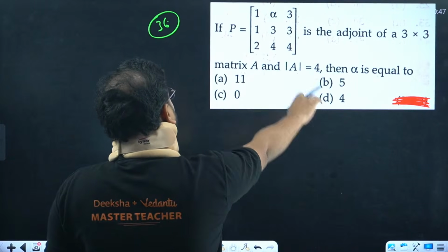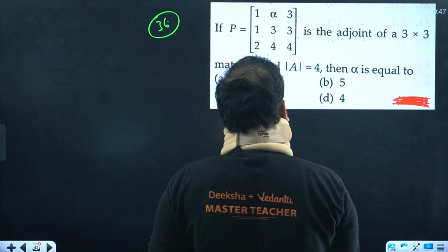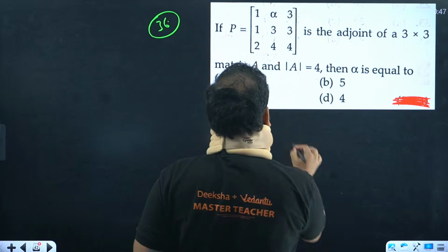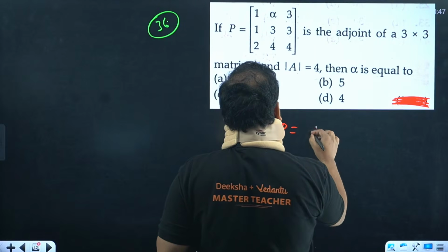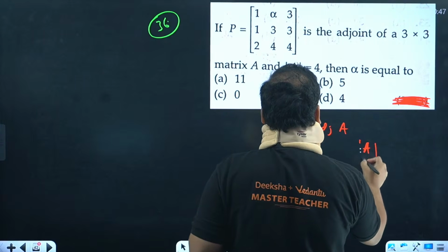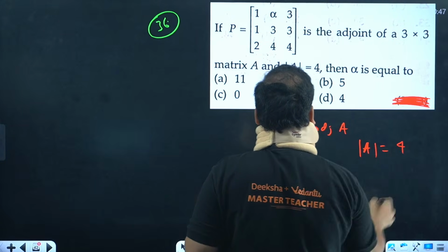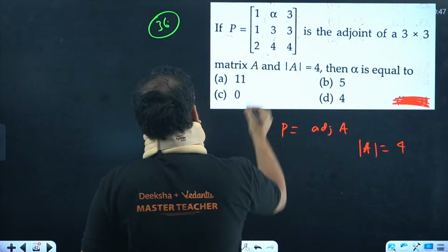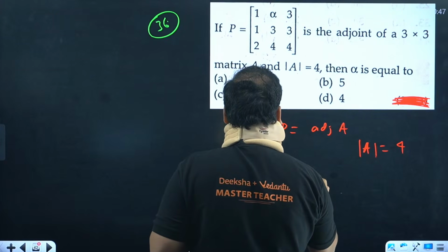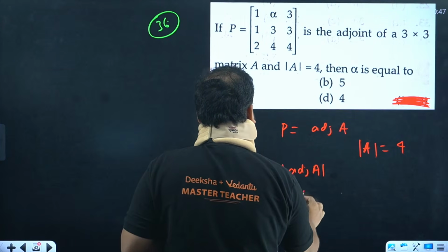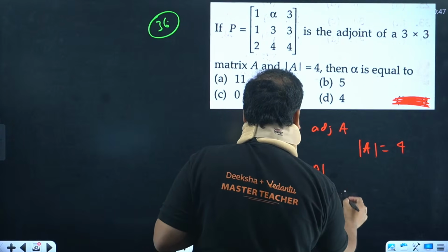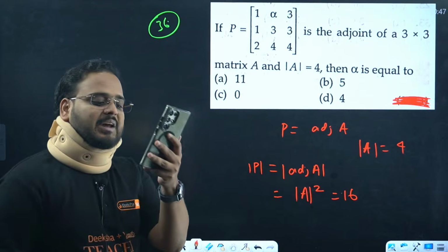Let's continue. B is the adjoint of a 3 cross 3 matrix. P is the adjoint of A. Determinant of A is 4. They are asking us the value of alpha. To find alpha, I have to use the determinant of P. Determinant of P becomes determinant of adjoint of A. This is determinant of A power order minus 1, which is 3 minus 1, so 2. From here we get 16. Determinant of P can be found, guys.